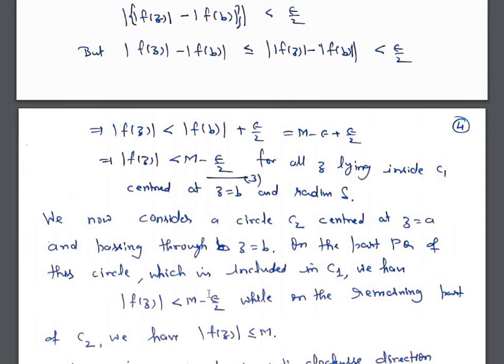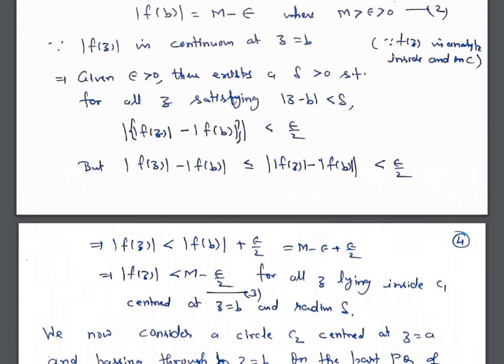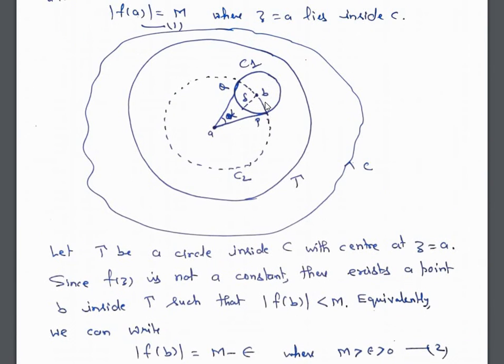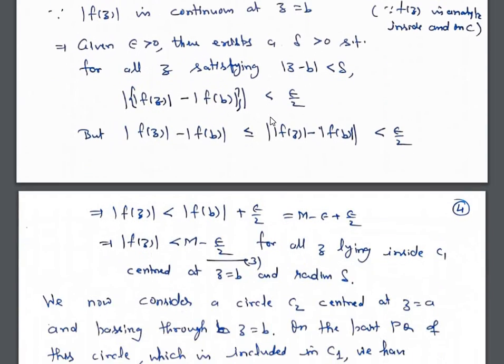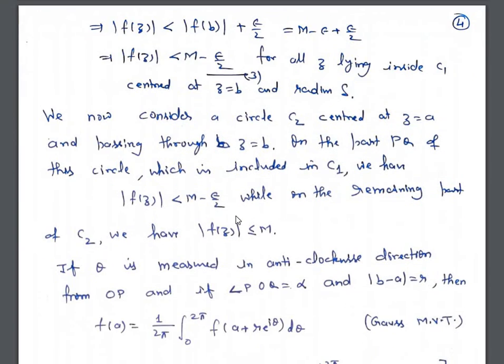On the part PQ of the circle which is included in C1, we have mod of f(z) is less than M minus epsilon by 2. For this part lies inside C1, and we have just proved that inside the circle mod of f(z) is less than M minus epsilon by 2. So on this arc along PQ we have mod of f(z) is less than M minus epsilon by 2, while on the remaining part of C2 we have mod of f(z) is less than or equal to M.